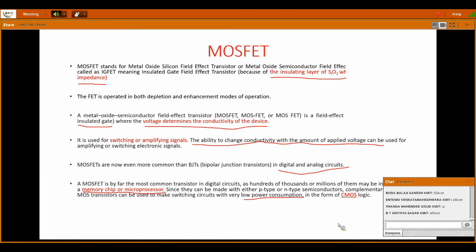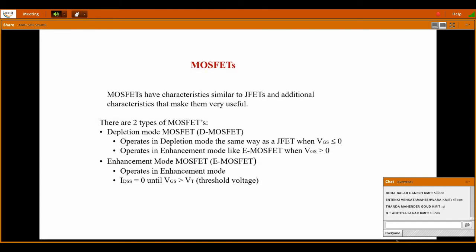Okay, so these are the basic important points regarding MOSFET. So MOSFET, first one is what? Insulating layer, SiO2. Next, here in MOSFET, the voltage determines the conductivity of the device and it has high input impedance as compared to FET. Next, it can be used in memory chip or microprocessor, and it has low power consumption, so it is used in CMOS logic. So when we go on with the topics, you will understand better.